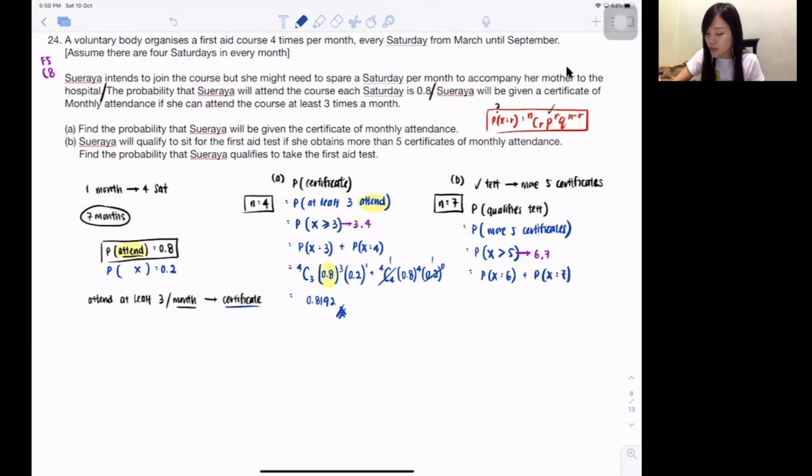Same like just now, let's use the formula. Out of 7 months, she gets 6 certificates. What's the probability of it? Probability of success, power 6, probability of failure, power 1. Then what is the probability of success? Don't tell me you still put 0.8. Now we are not talking about attending or not.